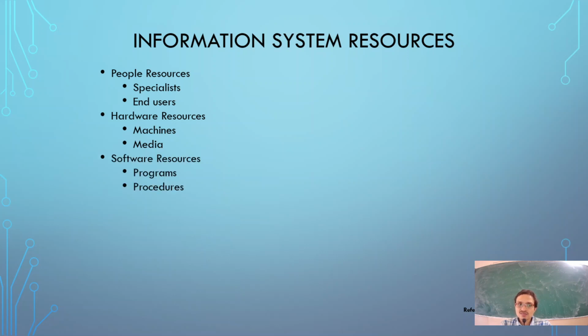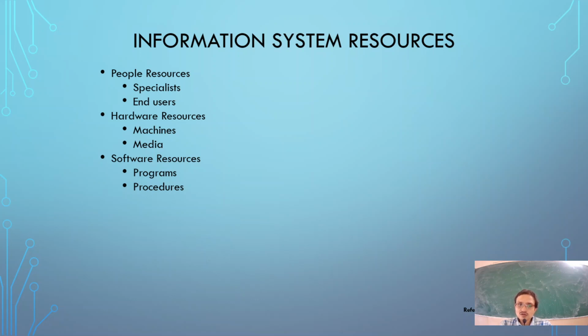And next is the software resources, that involves programs. That means it includes several software tools that we use in our information systems.